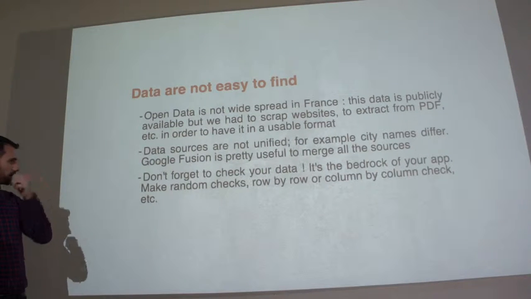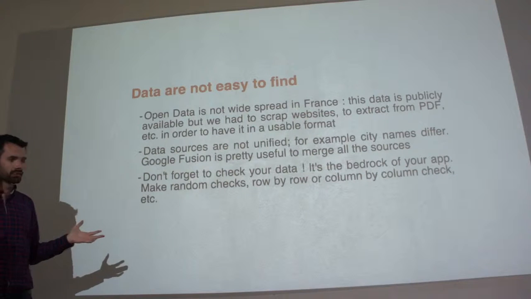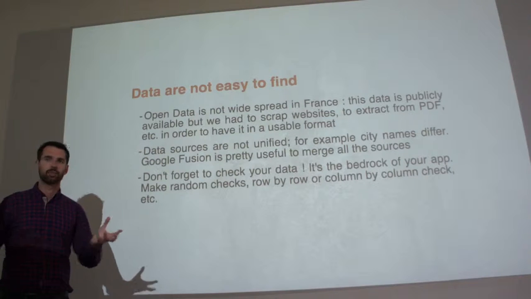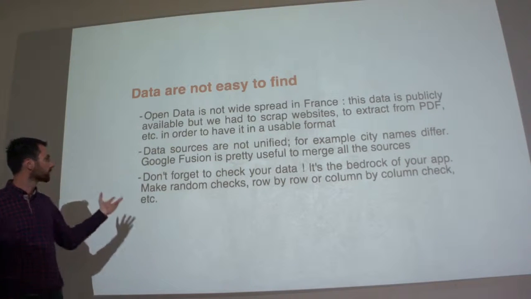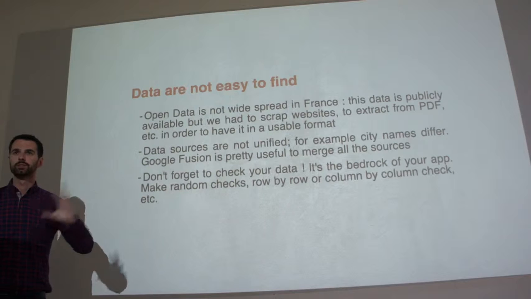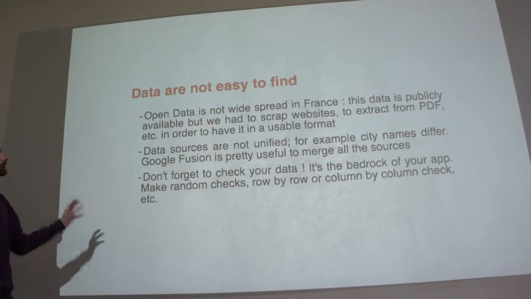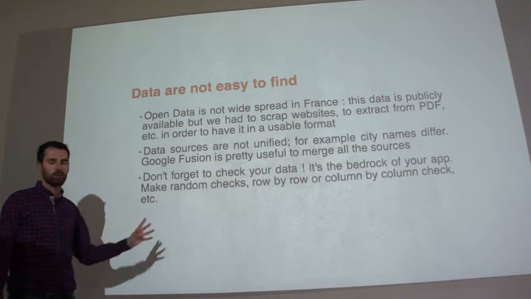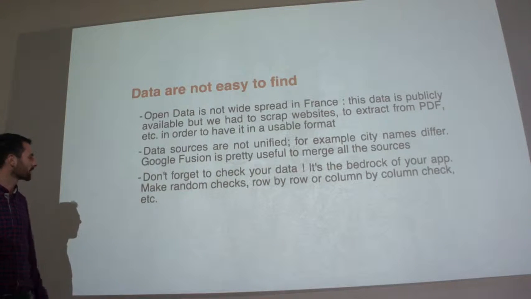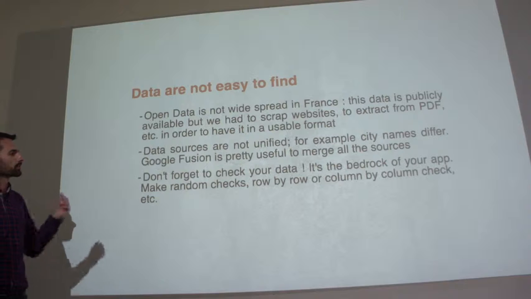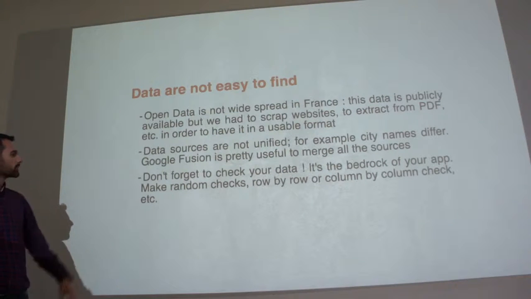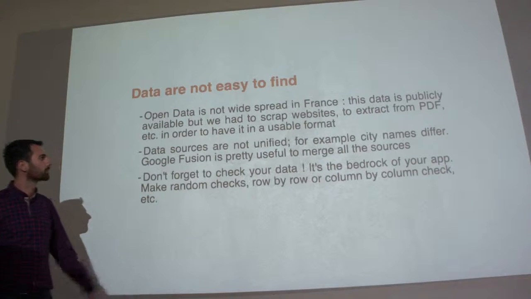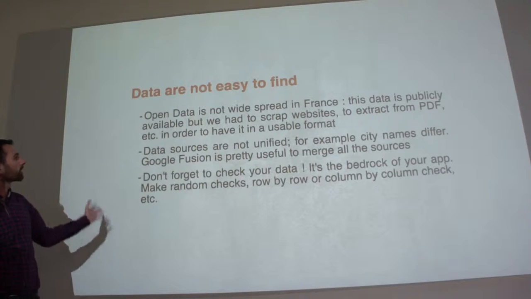Then it wasn't easy because the data are not unified. For example, the names of the cities are not exactly the same in every file. So we used Google Fusion to refine everything, and then we could merge all the data. And we had to check all the data because everything was not perfect. It's quite important, because you don't want people to find all the problems in the data. Then there's a bad reputation for this application.